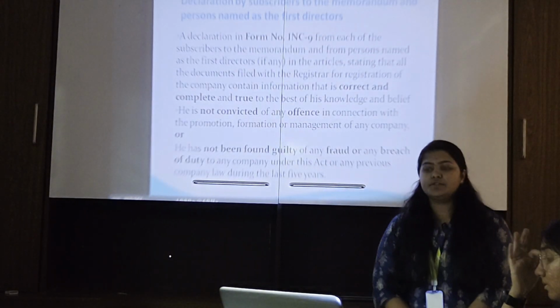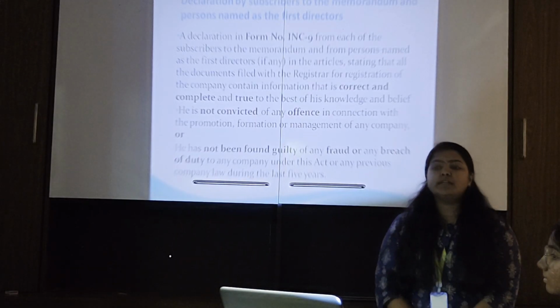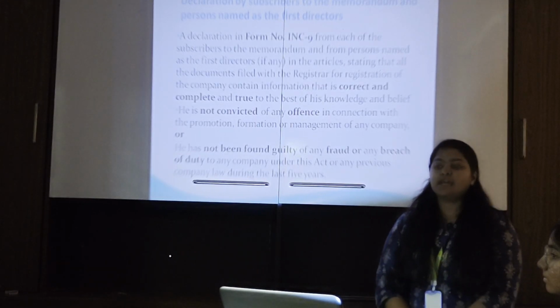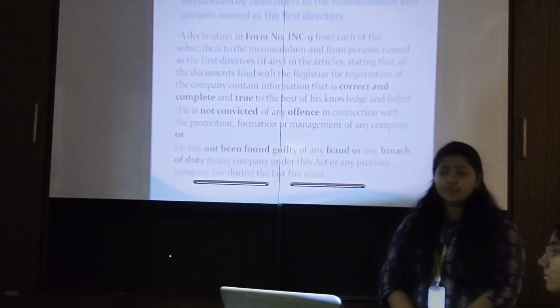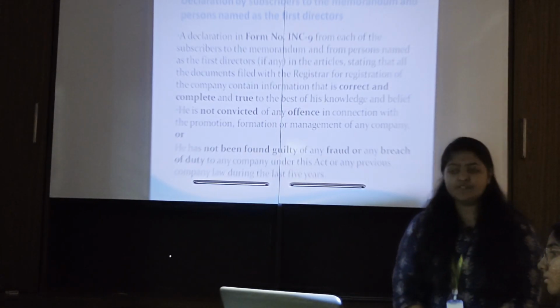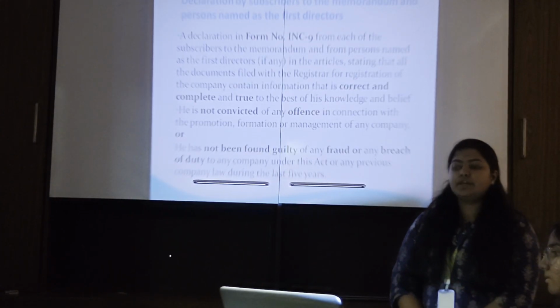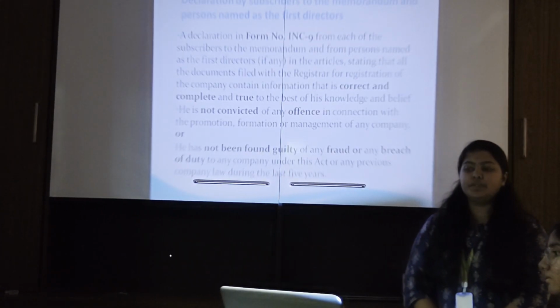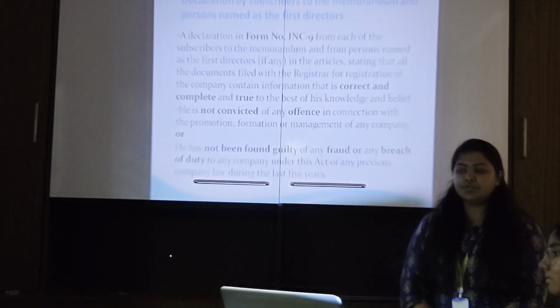Declaration by subscribers to the memorandum and persons named as the first directors. A declaration in Form INC 9 from each of the subscribers to the memorandum, and from persons named as the first directors, if any, in the articles, stating that all the documents filed with the registrar for registration of the company contain information that is correct, complete and true to the best of their knowledge